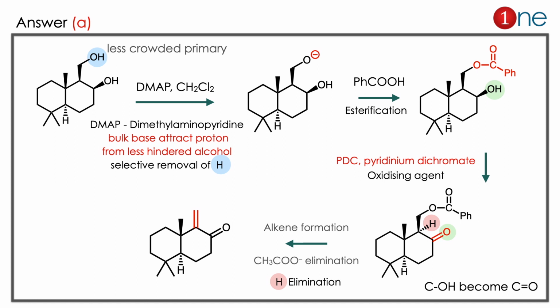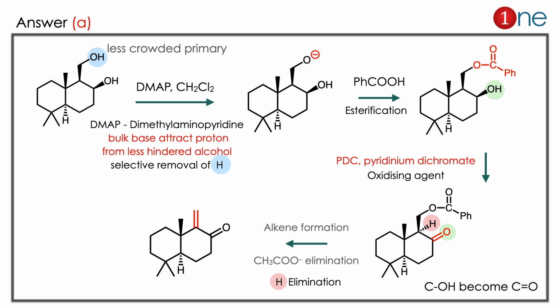The answer is A. Let us see how. The starting material contains two alcohols. You are using the DMAP. DMAP is dimethylaminopyridine. It is basically a base, but it's a bulky base. So it abstracts the proton mostly from the free carbon or primary carbon. A crowded carbon is not approachable. So the primary alcohol is approached by the DMAP, and the primary alcohol gets deprotonated. Then you are using the acid there, so esterification occurs. That alcohol gets esterified.